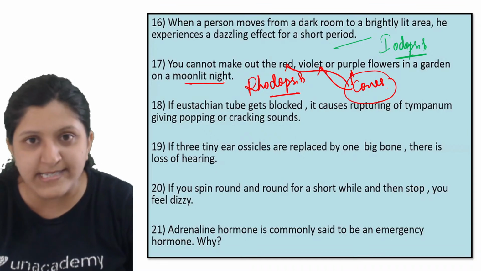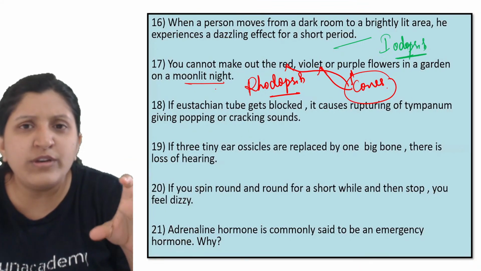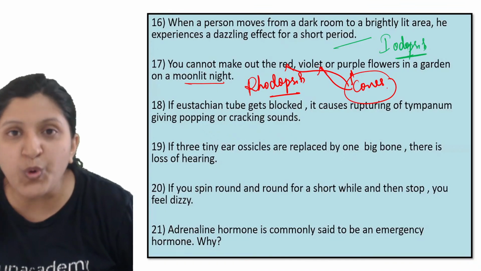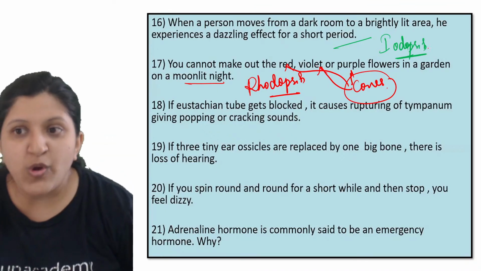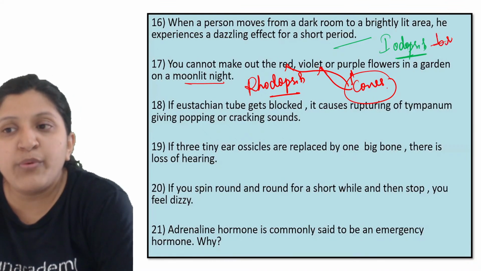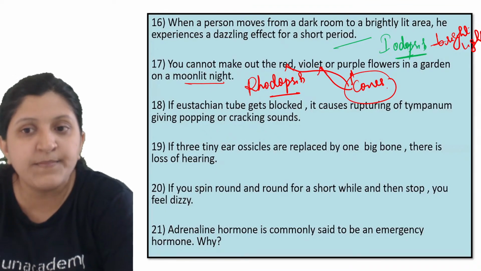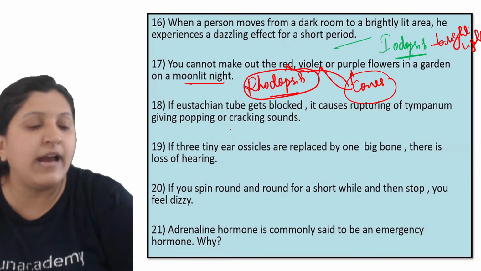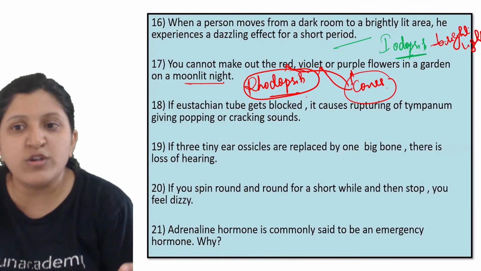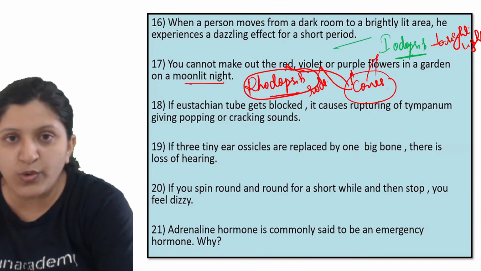Moonlight is available, there is no other light, so that is dim light. Under dim light there is no iodopsin pigment working, because iodopsin will work only in the presence of bright light, so it is sensitive to bright light. Rhodopsin will work only under dark light, so in dark light there is no color differentiation because rods are working. The cones work with the iodopsin, so there is no color differences.